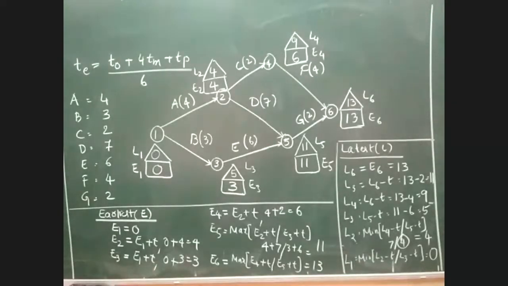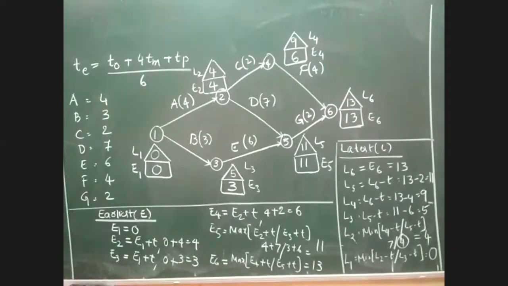Before the critical path is determined, what are we supposed to do first? We need to find out L1 and L2, and which activities have equal values. We call them critical activities. First, you are supposed to identify which are the critical activities. What do you mean by critical activity? The activities whose E and L values are the same are called critical activities.